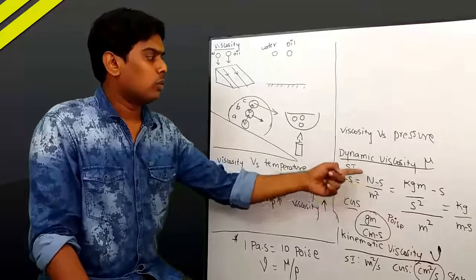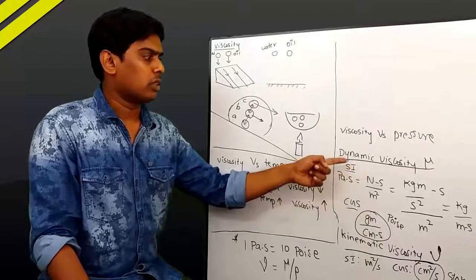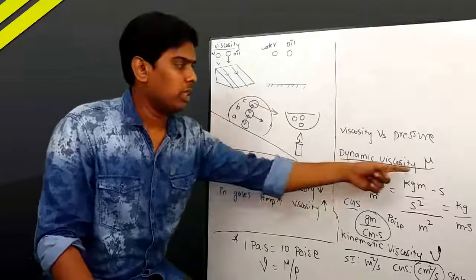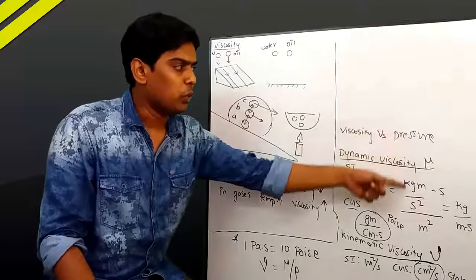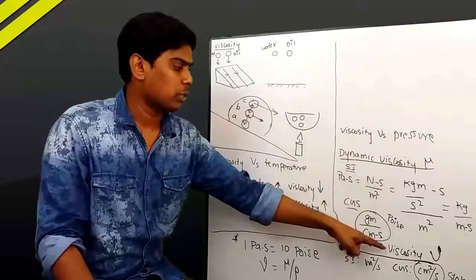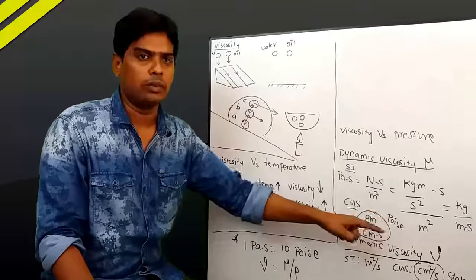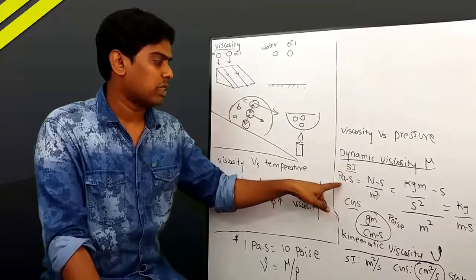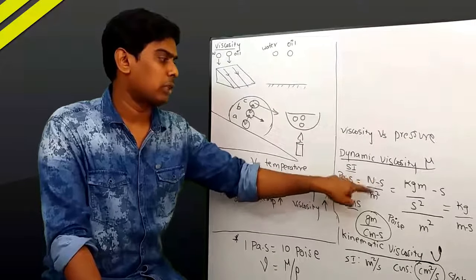There are two names here for viscosity: dynamic viscosity and kinematic viscosity. Dynamic viscosity is represented with mu. Kinematic viscosity is represented with nu. For dynamic viscosity, the SI unit is Pascal second. We know Pascal is Newton per meter square, so Newton second per meter square.